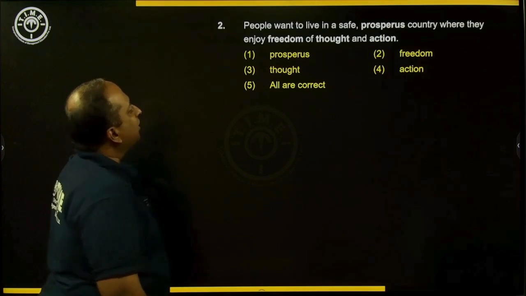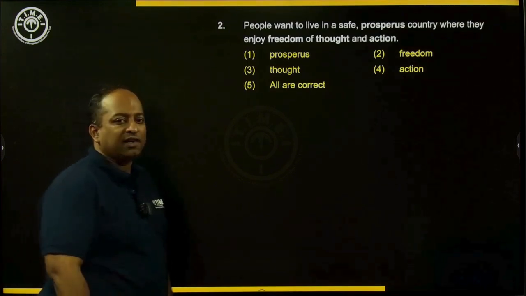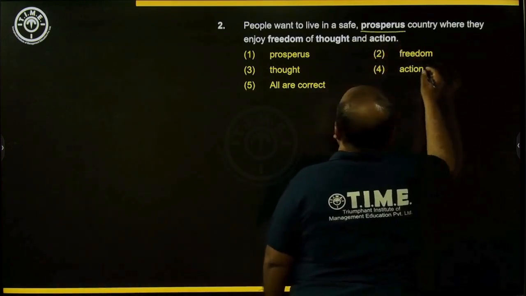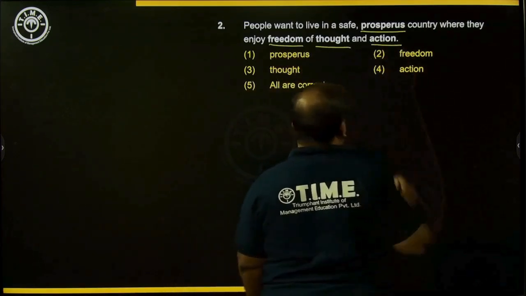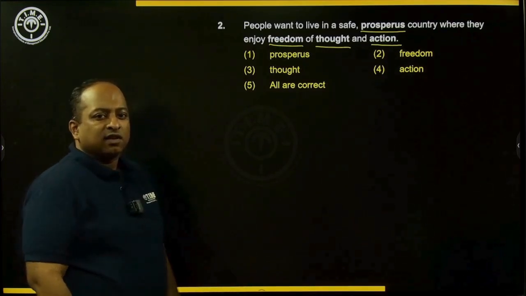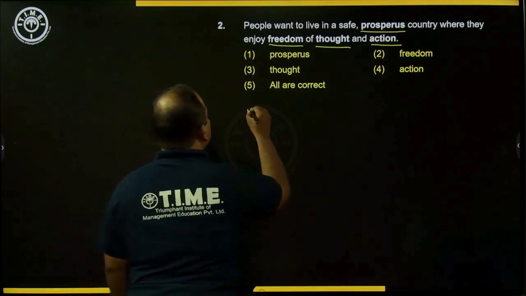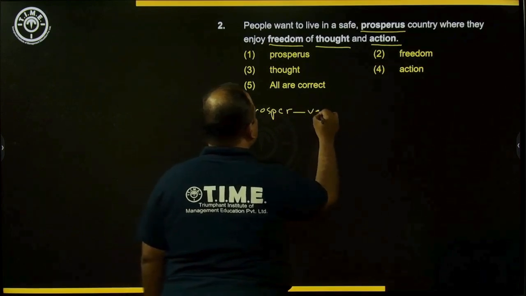Now let's move on to the next question. People want to live in a safe, prosperous country where they enjoy freedom of thought and action. If you see the bold words here: prosperous, freedom, thought and action. The word prosperous is the adjective form of the word. You have the word prosper, which is the verb.